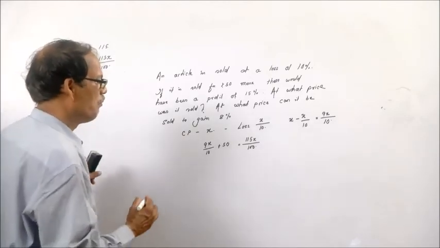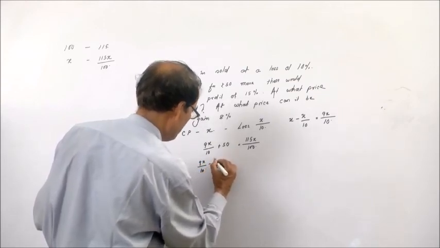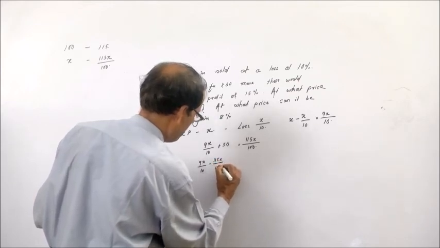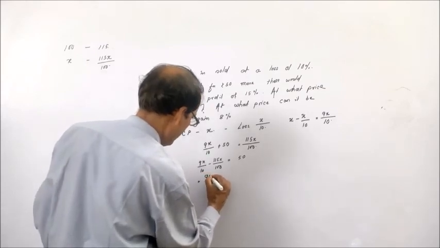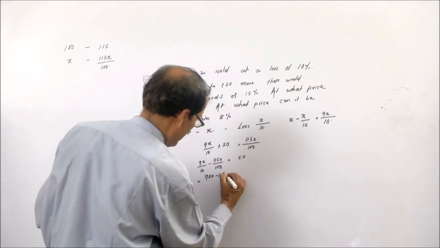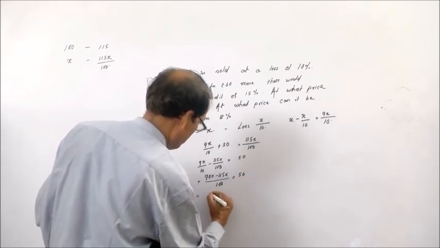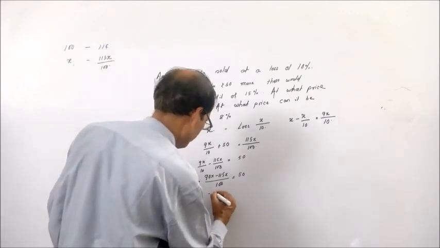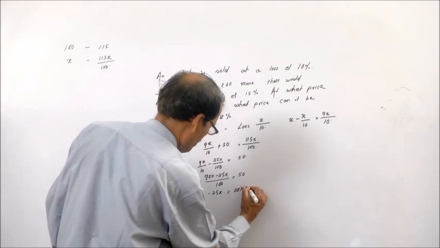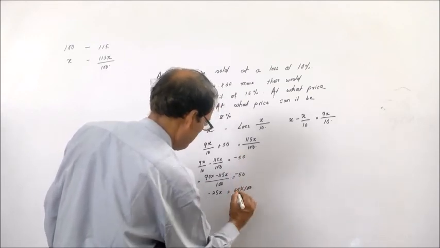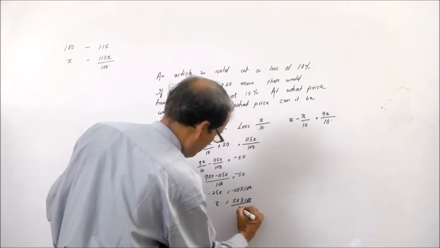Now we can find out the value of x. That means 9x by 10 plus 50 is equal to 115x by 100, or 90x minus 115x by 100 is equal to minus 50, or simply 25x is equal to 50 into 100, and x is equal to 50 into 100 by 25, or simply 200.